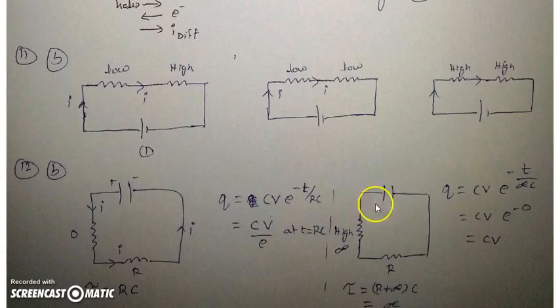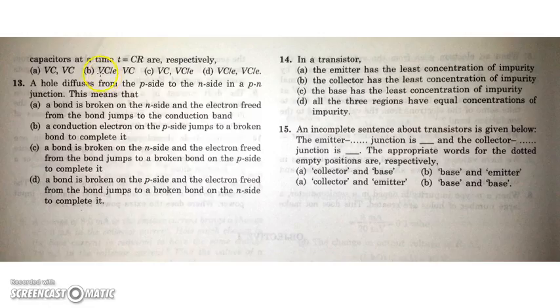It means it will not discharge. So the charge will remain the same, but the other will discharge like a normal capacitor. So after time t equal to RC, the charge will have decreased to CV by e. Okay, so option B is correct. The charge on the first will be CV by e and on the second will be CV only.